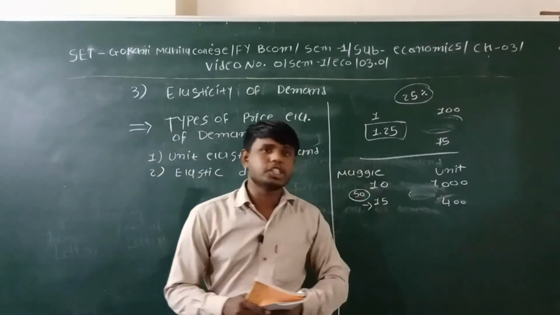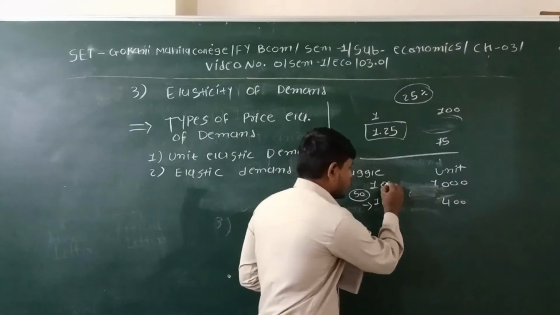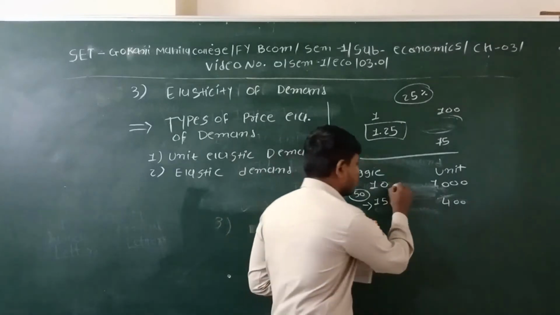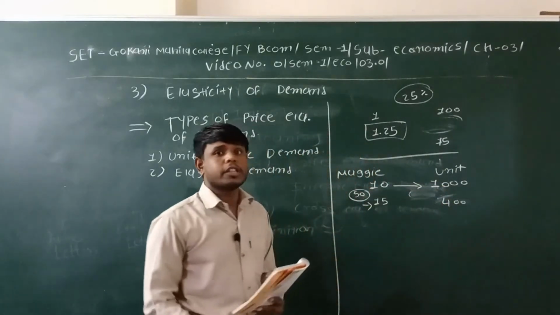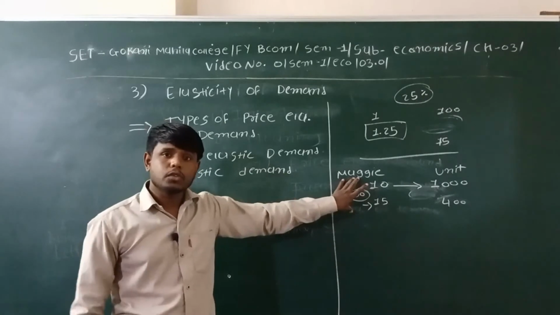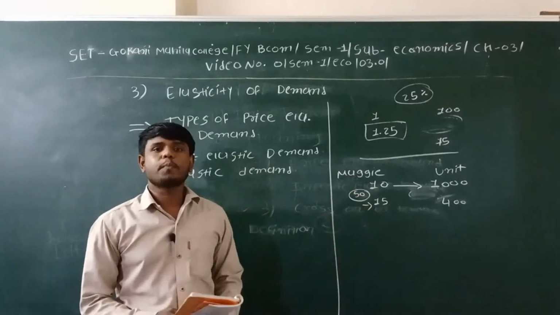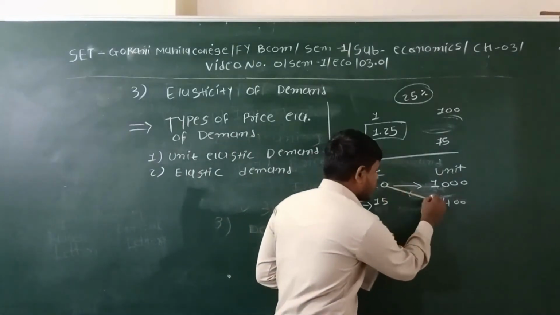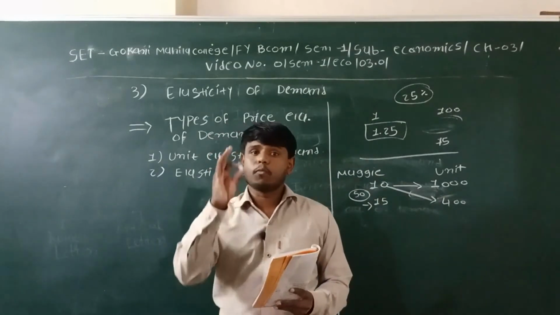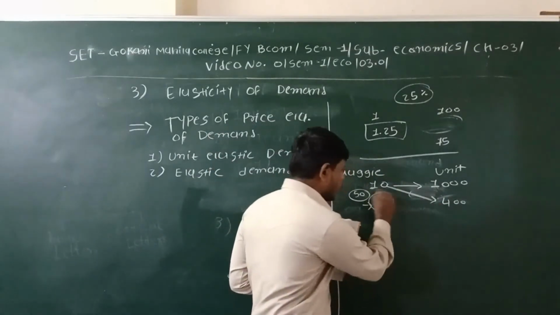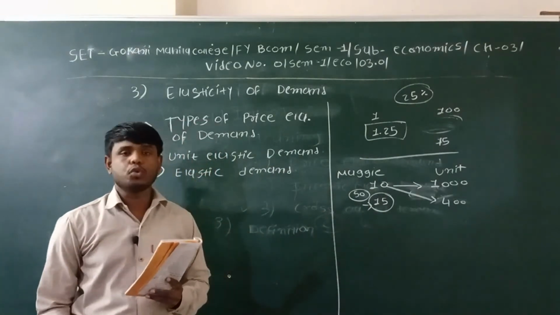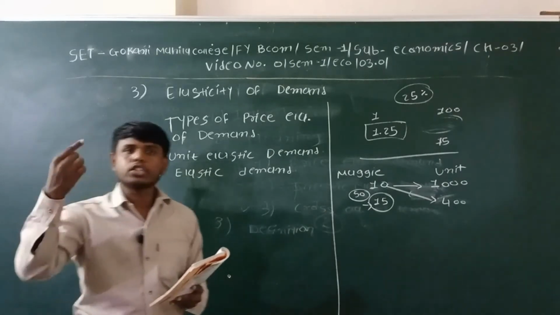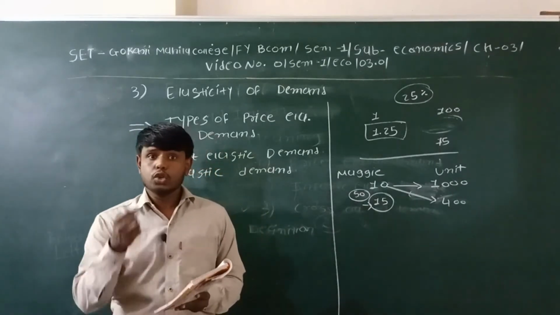It means there is a change. If at the 10 rupees price there is a demand of 1000 units, when the owner increases the price from 10 to 15, for example, the demand will become 400 units at 15 rupees. So it is called elastic demand. It means if the percentage change in demand is higher than the percentage change in price, it is called elastic demand.